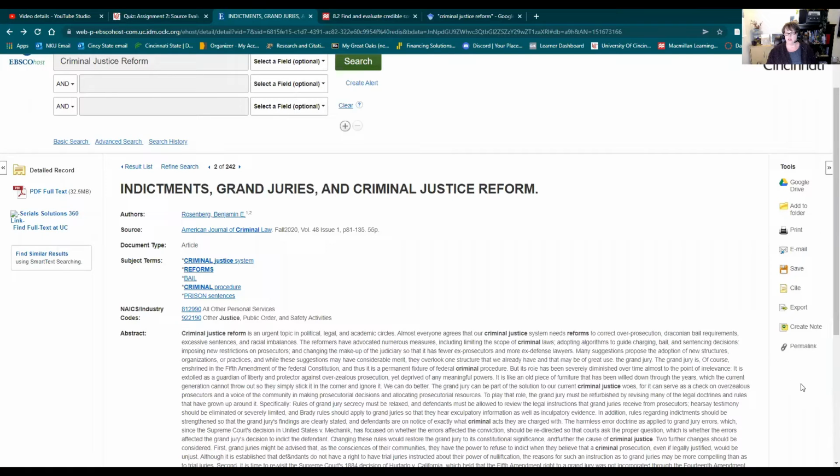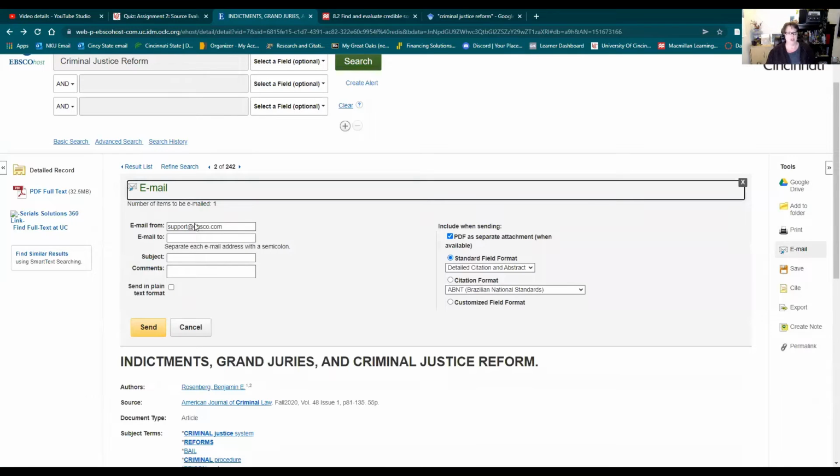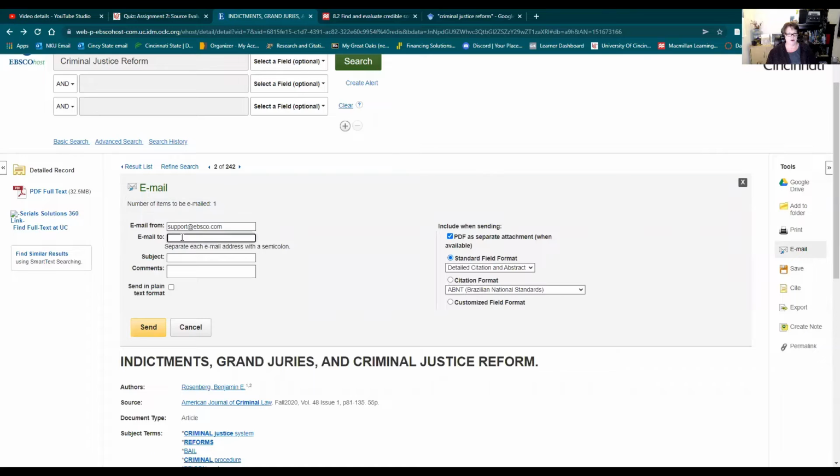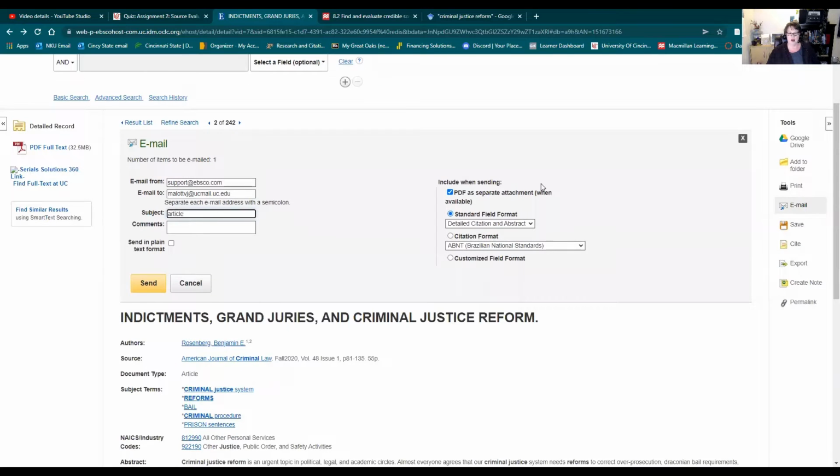So then if you look over here on the right-hand side under tools, you can add it to a folder. You could print it if you wanted to. You can email it to yourself, and that's pretty neat. You would have to put your things in there at ucmail.uc.edu. So if you're ever needing to email me, make sure you spell my last name correctly. It's 1 L, 2 T's, MALOTTVJ@ucmail.uc.edu. Sending an email to myself.